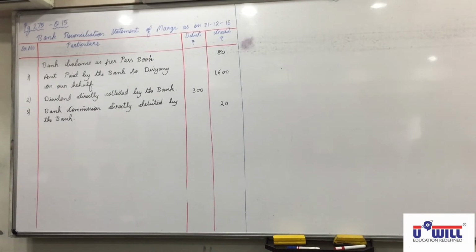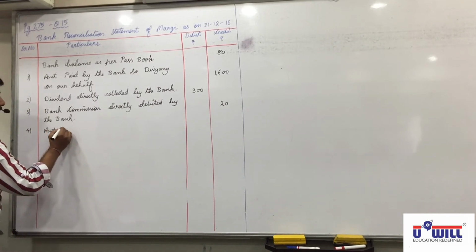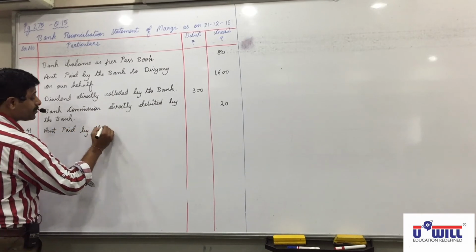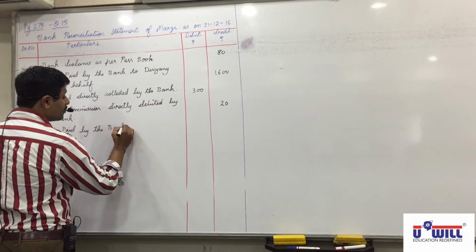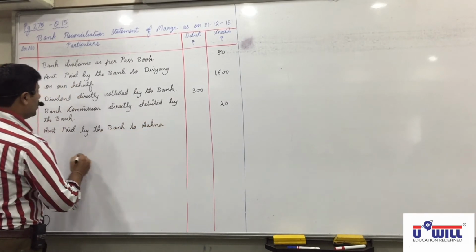Then raise your hand. What reason will you write for Ahana? Just now we have done it. Amount paid by bank to Ahana. Yes. First reason same. So write down amount paid by the bank to Ahana on our behalf.